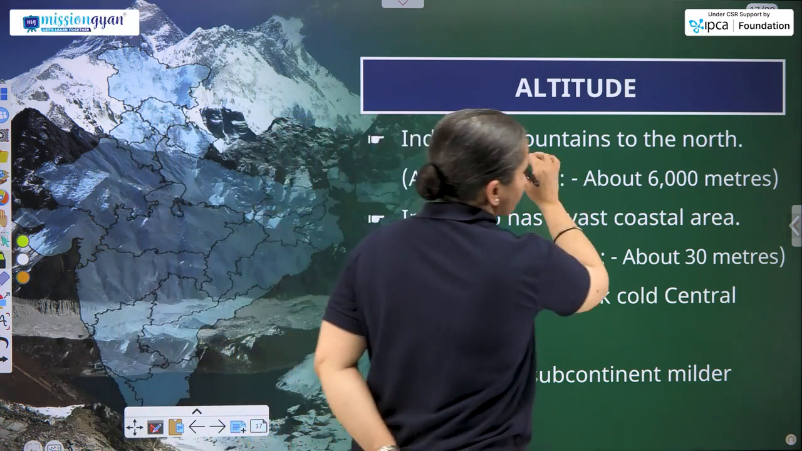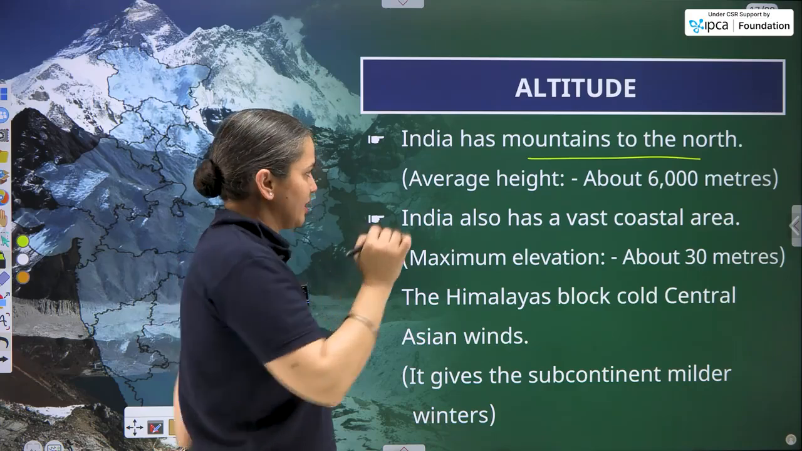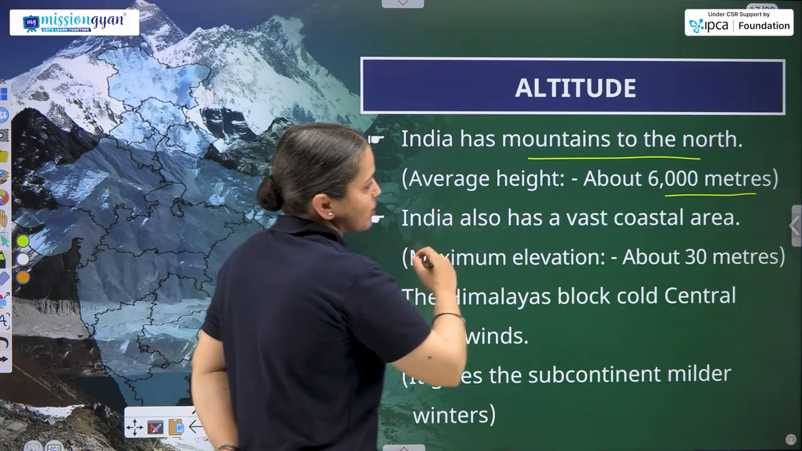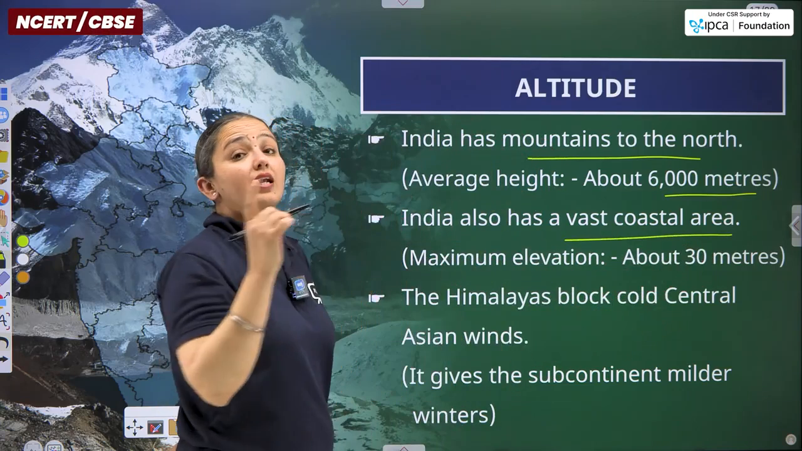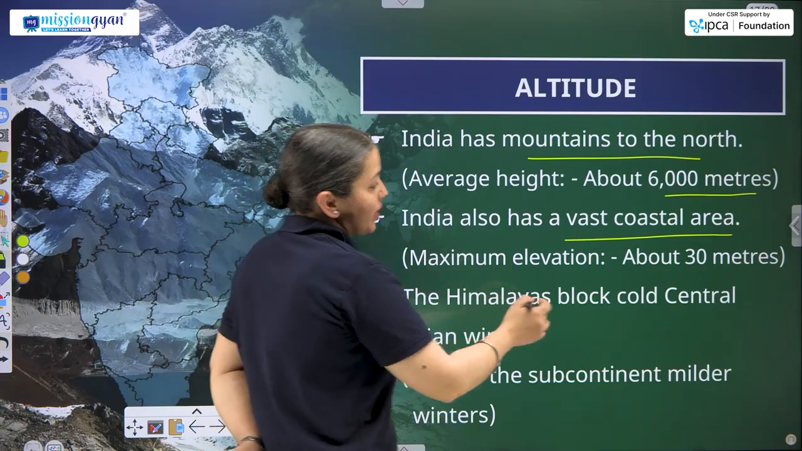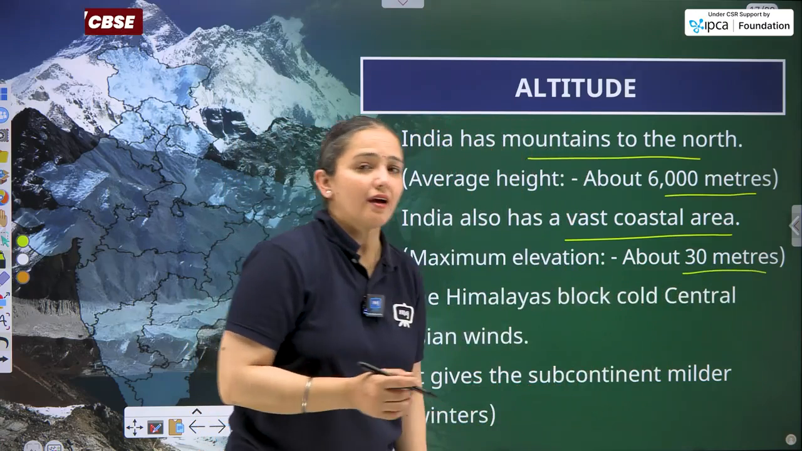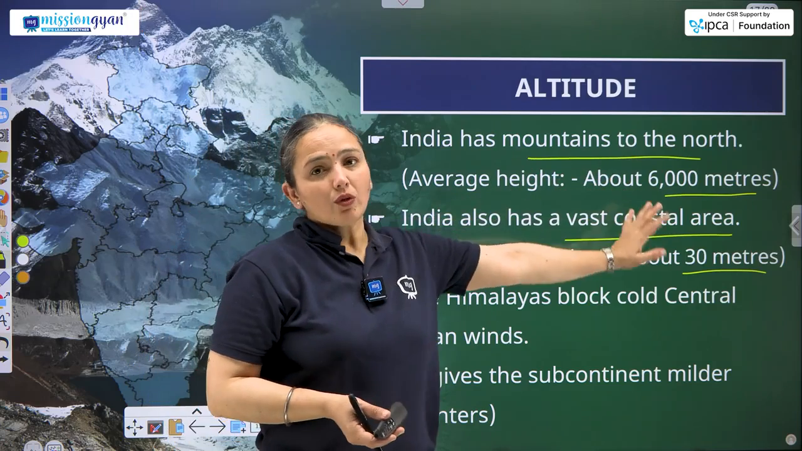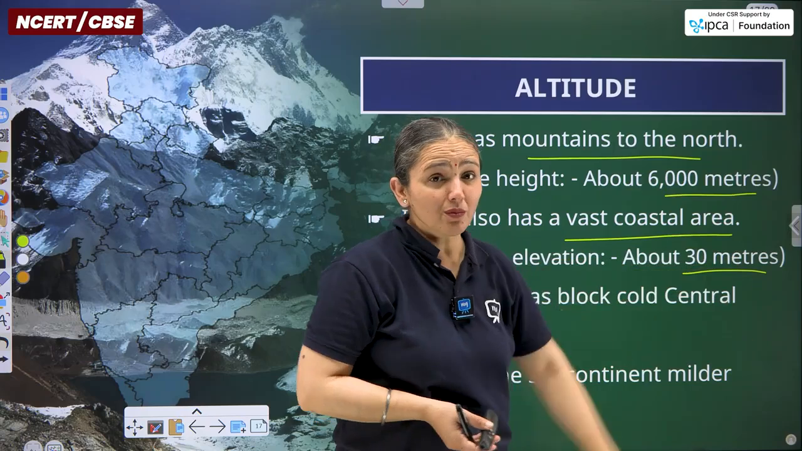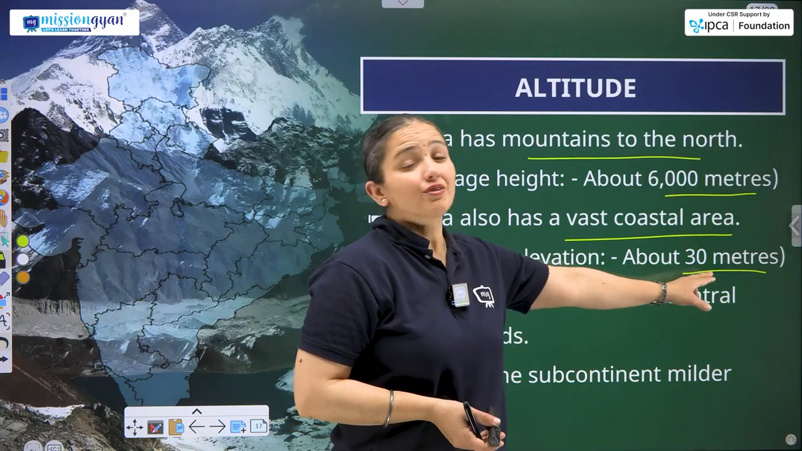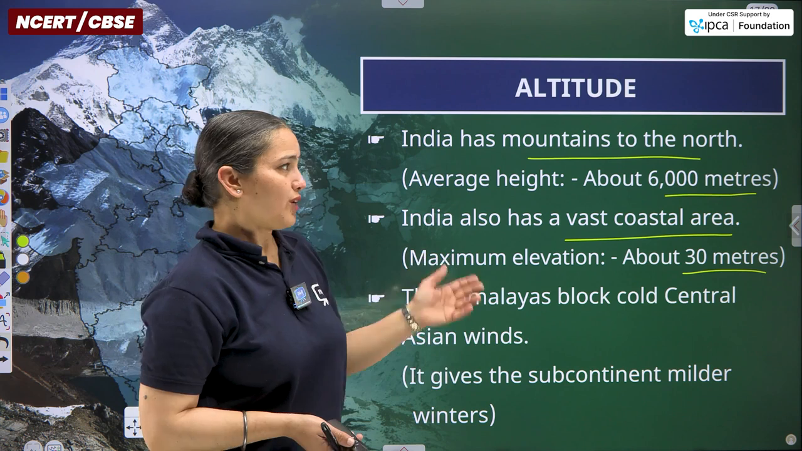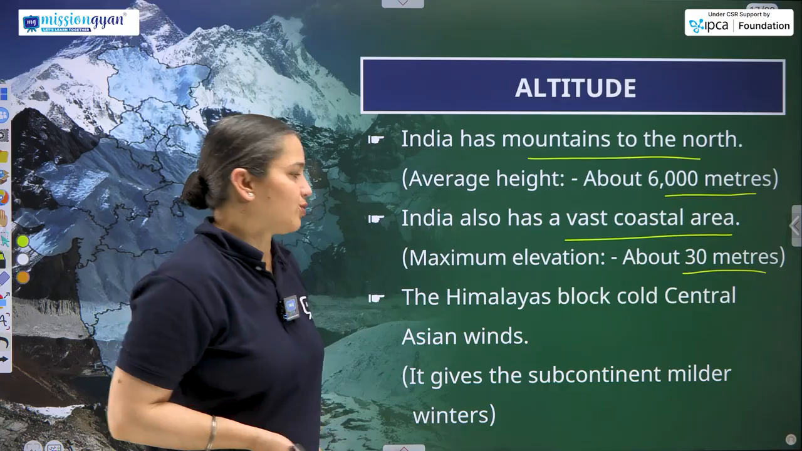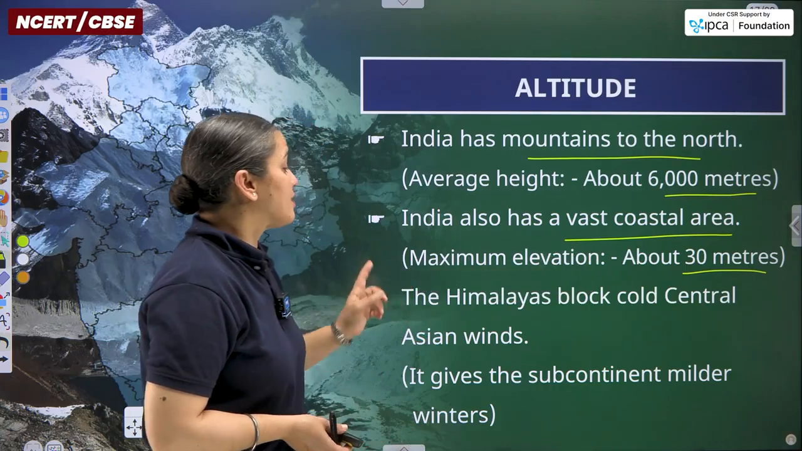Altitude. India has mountains to the north, particularly the Himalayas. The average height of those mountains is 6,000 meters. India also has a vast coastal area. The maximum elevation of that area is 30 meters. So we have completely opposite altitudes for the mountains and the coastal areas. Mountains are of 6,000 meters height and the coastal areas just 30 meters. So quite obviously, which region is going to experience less temperature? The higher altitude.